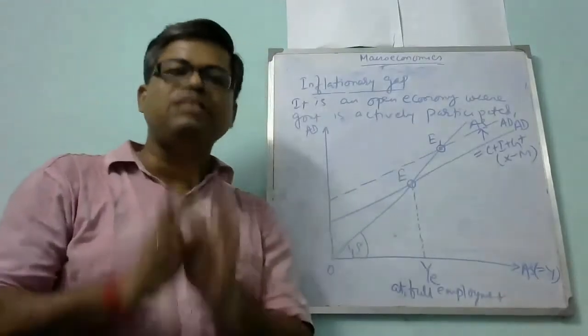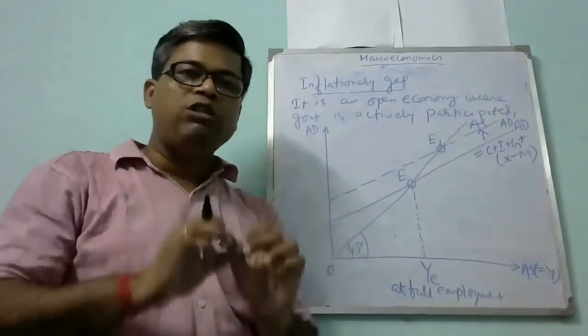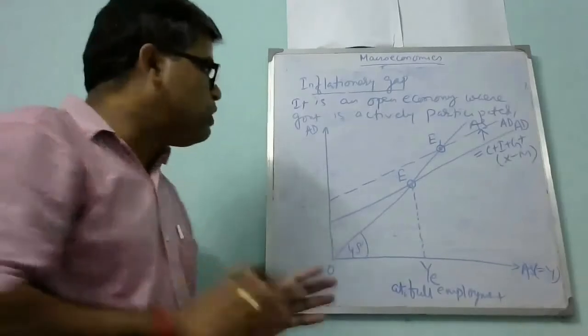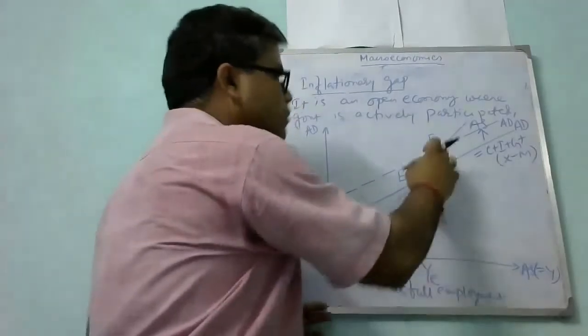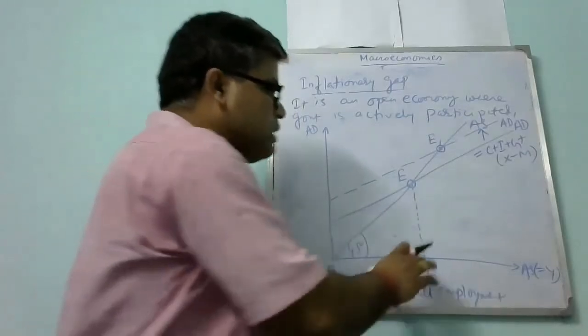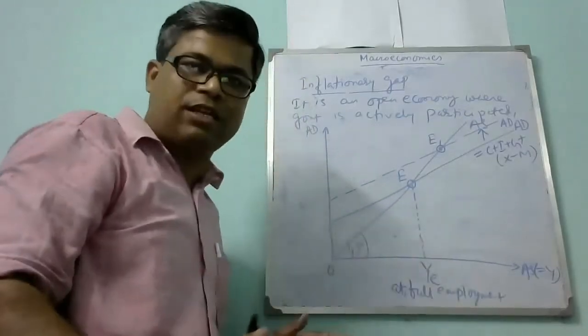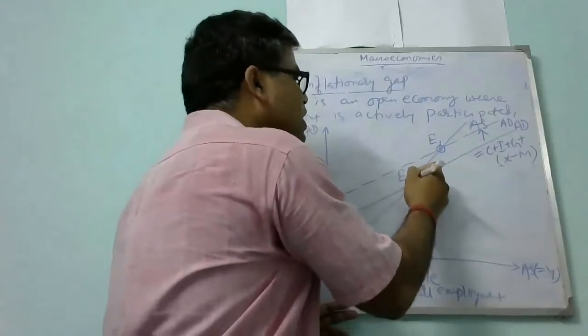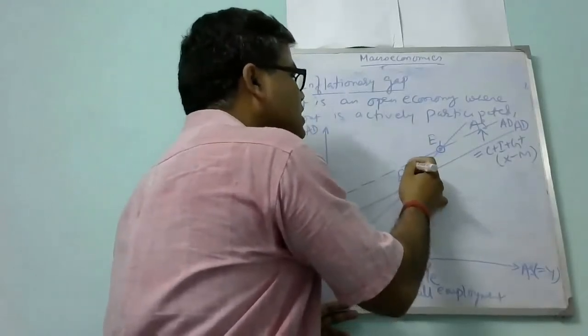The answer is no, because all the resources are fully utilized, so the level of production will not increase. If production does not increase, there is no question of a rise in the national income. So how much is the demand more?